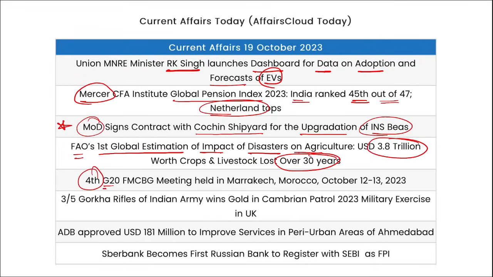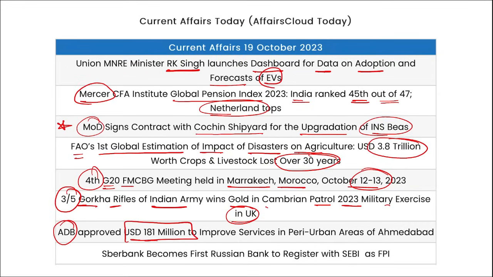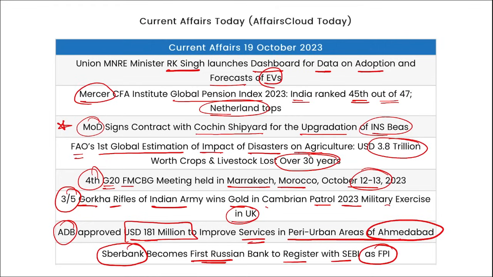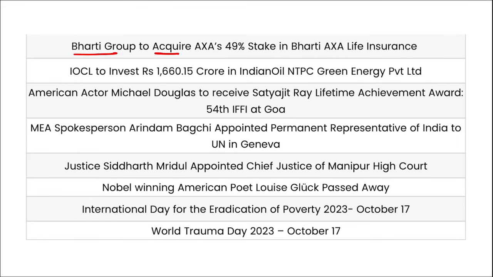Then the fourth edition of the G20 FMCBG meeting was held in Marrakech in Morocco. It was from 12th to 13th of October. Then 3-5 Gorkha Rifles of the Indian Army won gold in the Cambrian Patrol 2023 military exercise in UK. Then ADB, Asian Development Bank, has approved a $181 million loan to improve the services and infrastructure development in the peri-urban areas of Ahmedabad, Gujarat. Sberbank became the first Russian bank to register with SEBI for the Category 1 FPI certificate. Next, Bharti Group to acquire AXA's 49% stake in Bharti AXA Life Insurance.